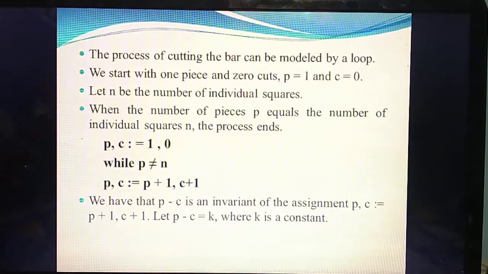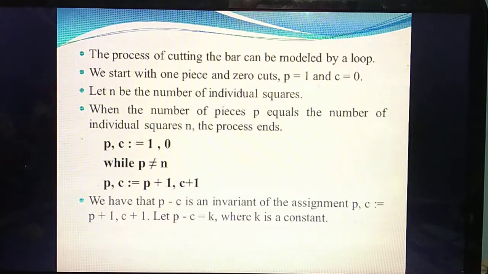Now we are going to write this algorithm in a loop. How many variables are you going to represent? 2. What are they? P and C. The value of P is 1 initially, that means a full cake, and C you are not cutting initially, so the value of C is 0. So P comma C is 1 comma 0. Next you are giving the condition: the number of pieces not equal to the number of cuts.